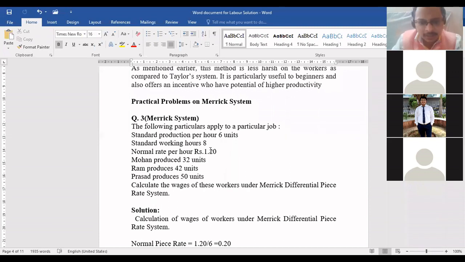Hourly rate. Convert. See here, standard working hours they have given as 8 hours. They said standard production per hour, that means in 1 hour you have to produce 6 units. And for 1 hour you are getting 1.20 rupees, that means 1 rupee 20 paisa. So can you find out what will be the wage per unit?